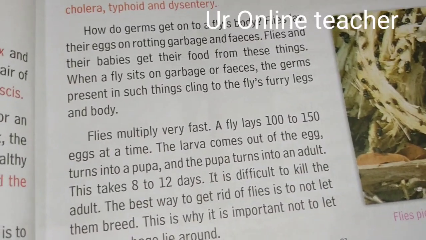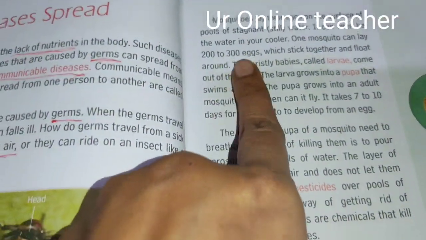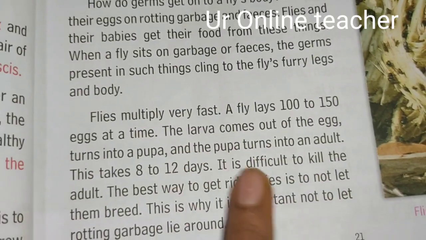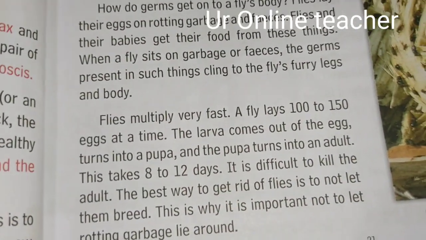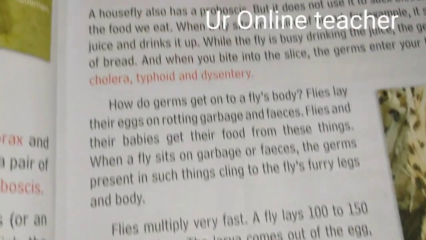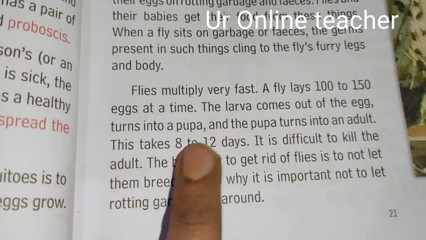Flies multiply very fast. A fly can lay 100 to 150 eggs, whereas a mosquito lays 200 to 300 eggs. The larva comes out of the egg, same as I told before, turns into a pupa and the pupa into an adult. For a mosquito it takes 7 to 10 days, for a fly 8 to 12 days.